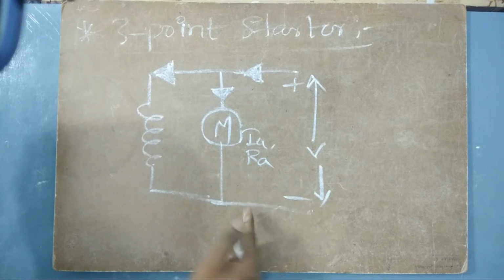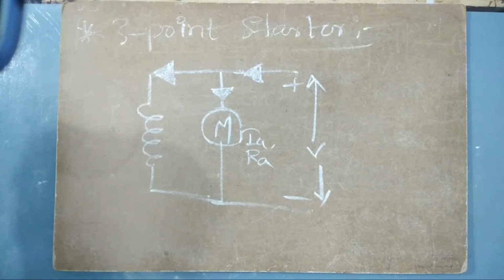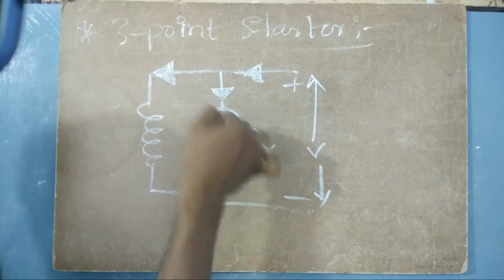The amount of resistance that the armature coils have is RA. And let us now draw the direction of the current within this machine.